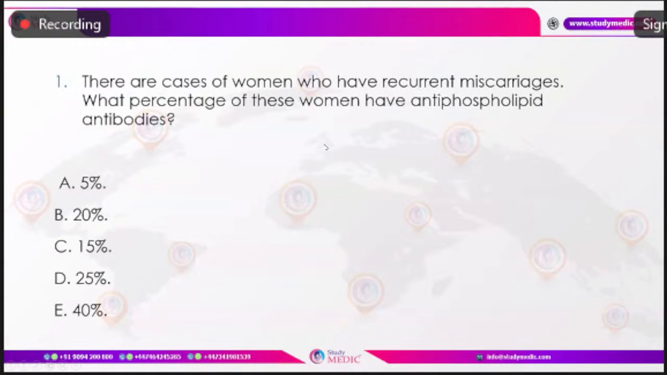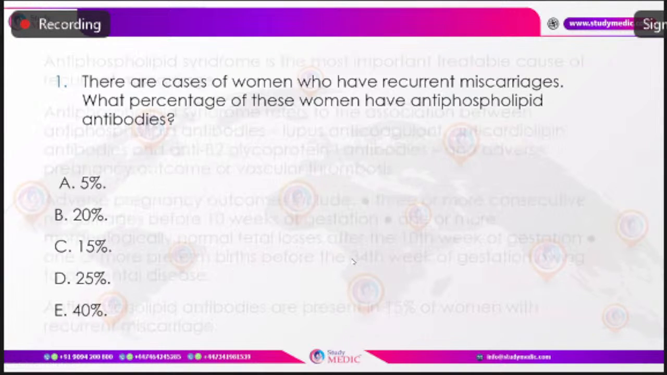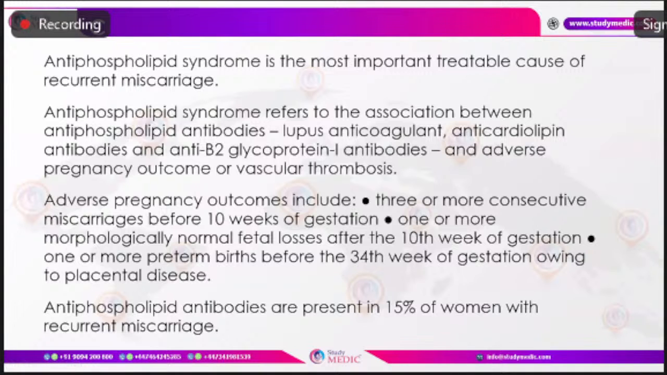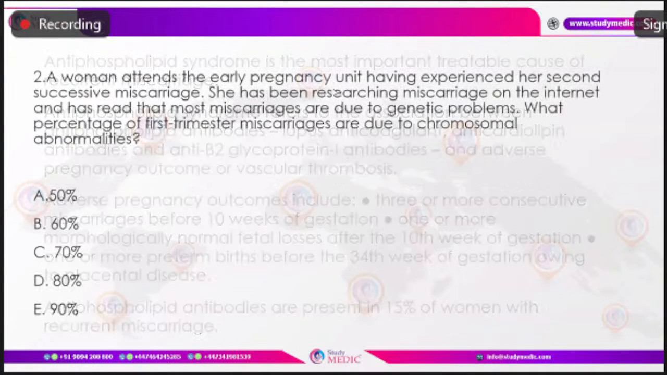So we'll quickly go through a few questions that have been repeatedly asked from this topic. There are cases of women who have recurrent pregnancy loss. What percentage is contributed to by antiphospholipid antibodies? Yes, we discussed it's almost around 10 to 15% of the cases.